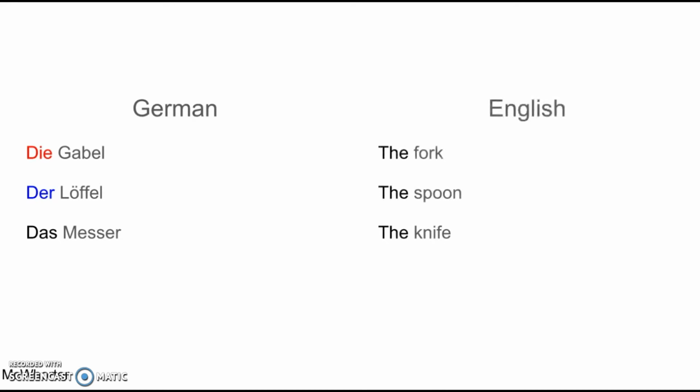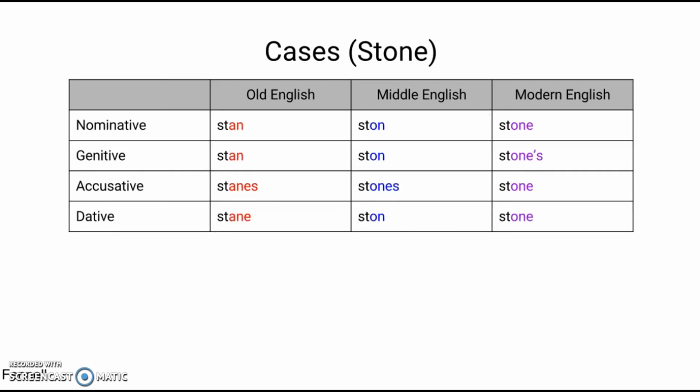In German, for instance, forks, spoons, and knives all have a different article: die, der, and das. In English, meanwhile, all have the same article, the. Genders are found in all Indo-European languages except for English. Case endings were also mostly lost in the transition between Old and Middle English. This trend has continued into modern English, where the genitive apostrophe s is the only surviving case marker.